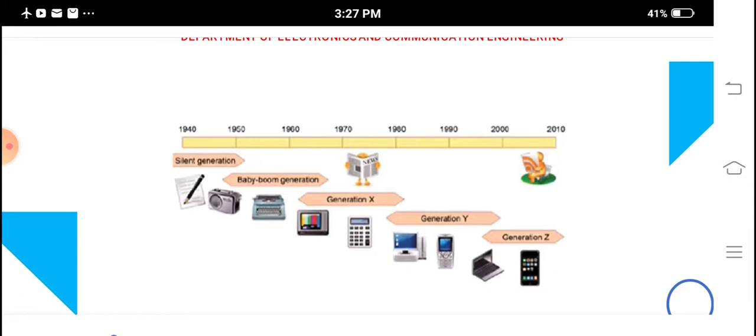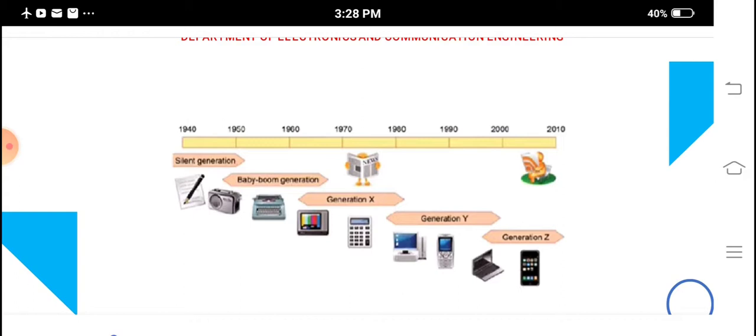Based on customer demand, in the initial days it was required only for small functions. Nowadays in our mobile phones we are using multiple operations. So based on customer demand we are increasing the number of processor units. From this background we are going to discuss the shared memory concept.